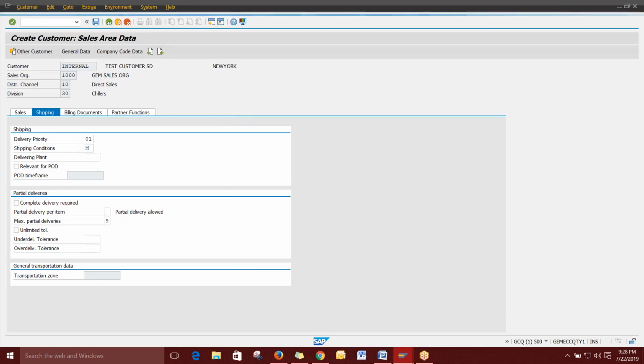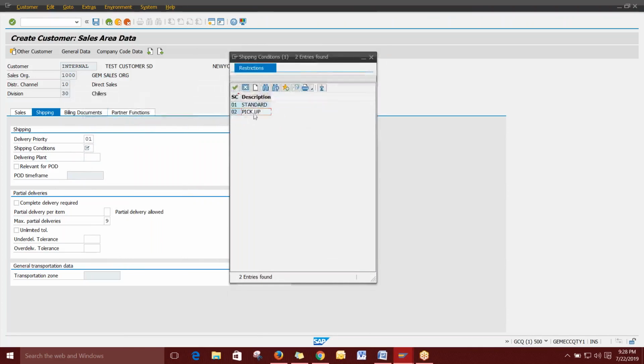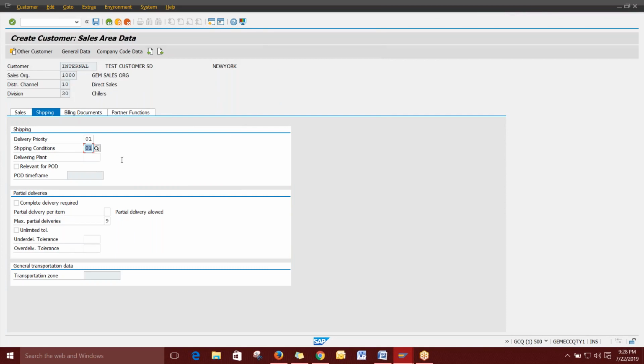Then shipping condition. Standard. Yes. Whether you have a standard or pickup or any other, or else you will be moving to the warehouse, anything you need, directly give. If you don't have anything, you can directly select the standard option.